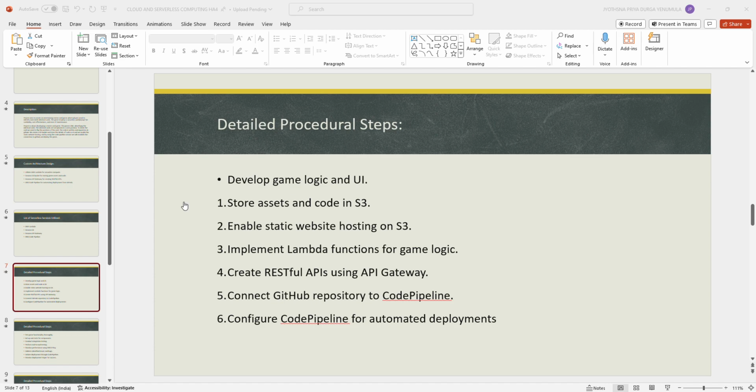You can observe the images, index.html code, script.js, style.css, and readme.md file, which contains the description of the project. We can see the images that we have used for the user interface. Let's go back.